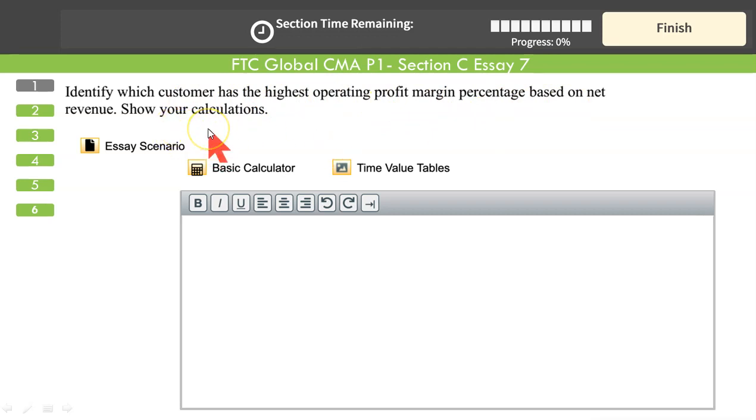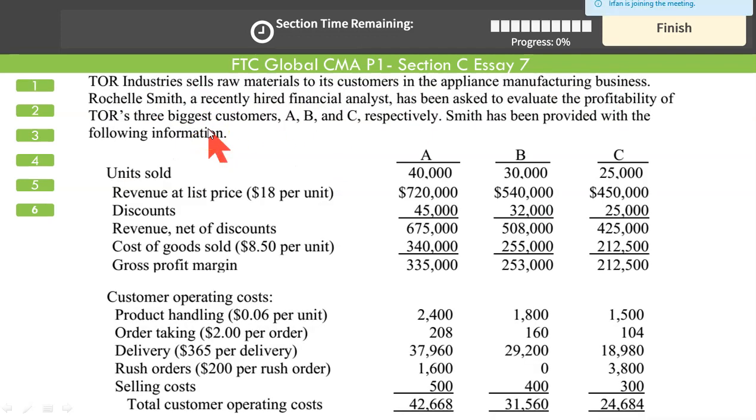Show your calculation. Please, gentlemen, do not commit the stupidity of constructing the whole tabulated data. You will ruin your total timetable and you will put yourself in trouble. Let me tell you how to save time.